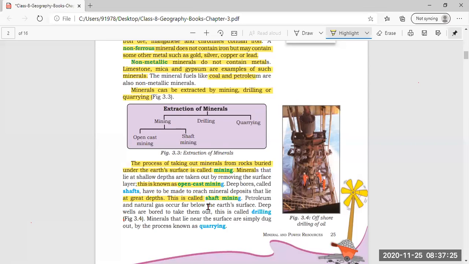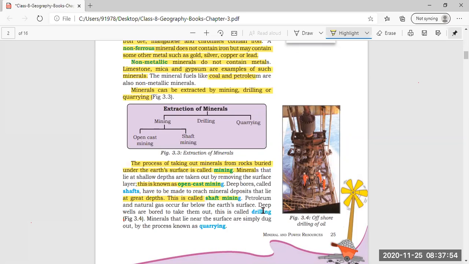But when we have to dig deep bores, deep holes inside the earth to reach a particular mineral deposit, then we have to use shaft mining. Am I clear? What is the difference between open cast mining and shaft mining? Shaft mining is used to dig out minerals deep inside the earth.